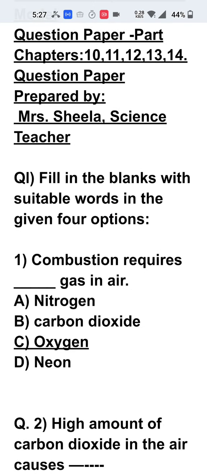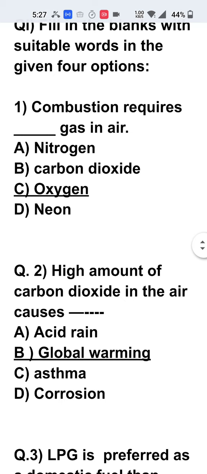Now first question, let us see. Combustion requires dash gas in air. There are 4 options: nitrogen, carbon dioxide, oxygen and neon. All these gases are present in the air, but oxygen is the one which helps in combustion. So oxygen should be chosen.